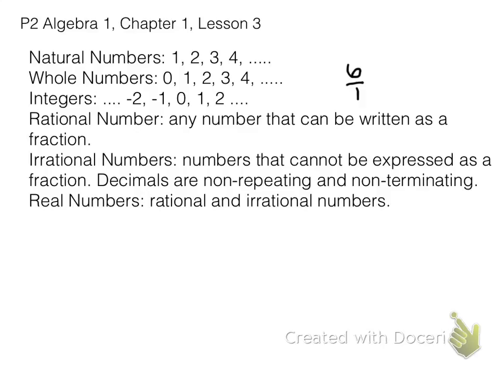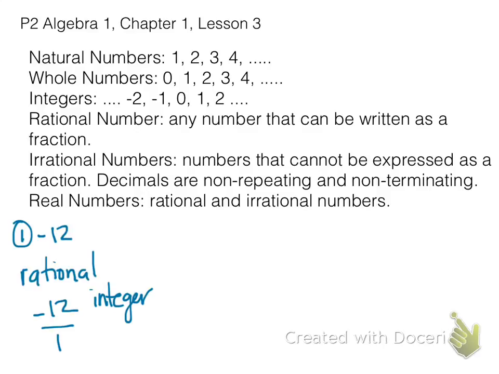All right, irrational numbers are numbers that cannot be expressed as fractions. So like pi. Pi cannot be written as a fraction. And anything that does not repeat and does not terminate is also considered an irrational number. Real numbers are rational numbers and irrational numbers, and there's actually imaginary numbers too, but that's like 3 years from now in math. So let's go ahead and do an example.